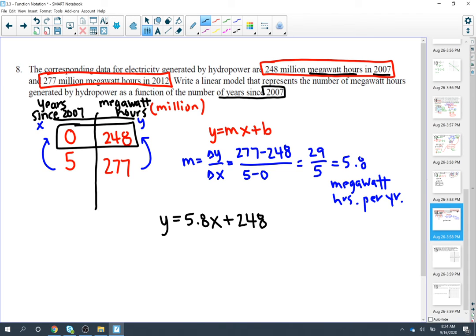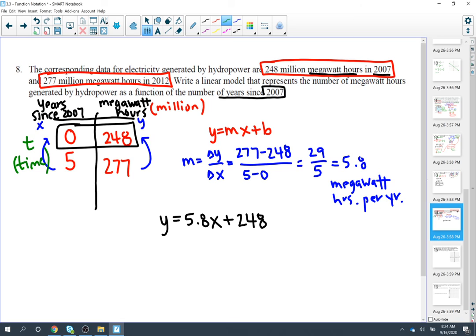Now, it specifically says a function of the number of years. So if we wanted to change this a little bit, I would be okay with this answer. But if this is my years, I could probably change, instead of this variable x, I could make this a t for time.